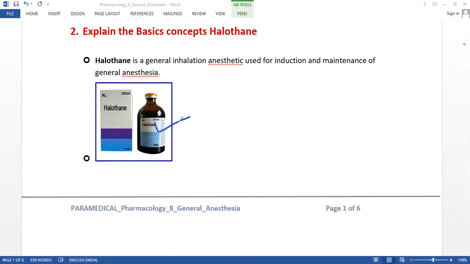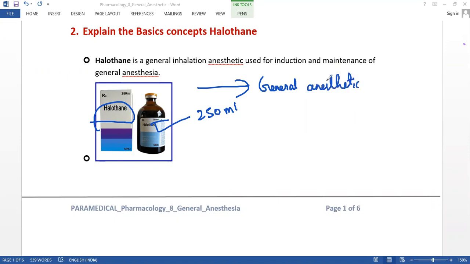As you see in this picture, this is a tonic. The container they have measured is 250 ml of halothane. The first point is that this belongs to the general anesthetics, because this drug comes under this category only. Now, what is the usage of this drug and for what purpose has it been used?